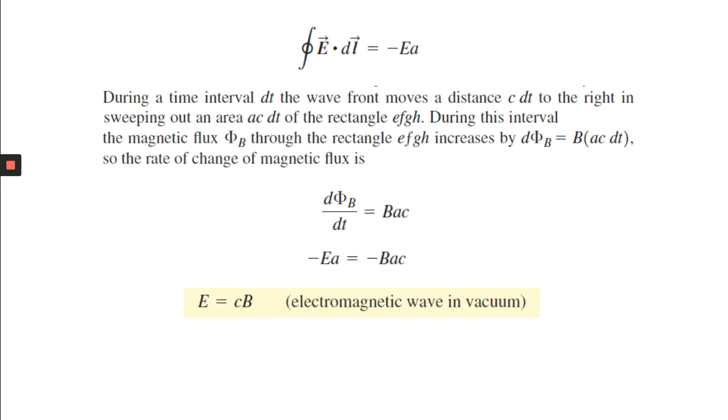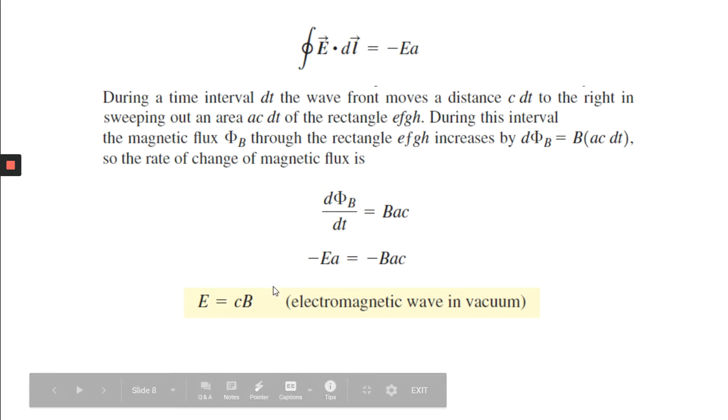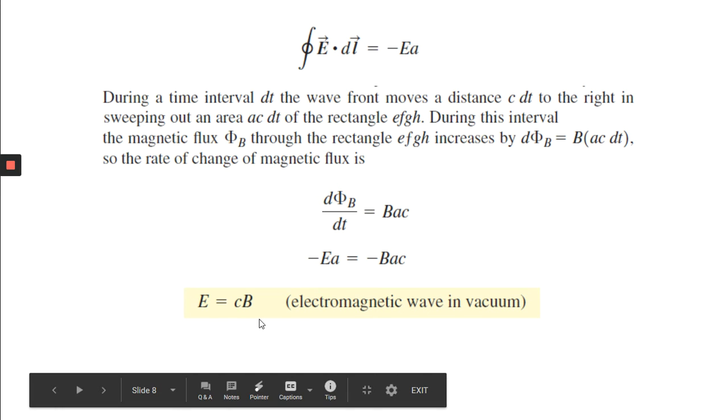But what is Faraday's law of electromagnetic induction? The E dot dl integration is equal to minus d phi B by dt. And d phi B by dt is equal to B A c. So if you equate, minus E A equals minus d phi B by dt, so minus B A c. Now A cancels, so E equals B into c. This is nothing but the electromagnetic wave in vacuum.